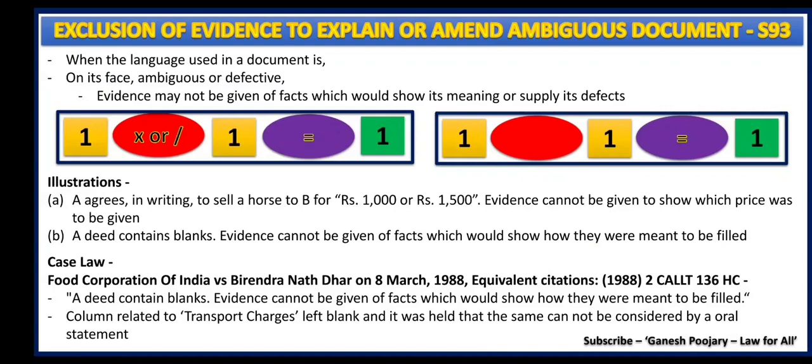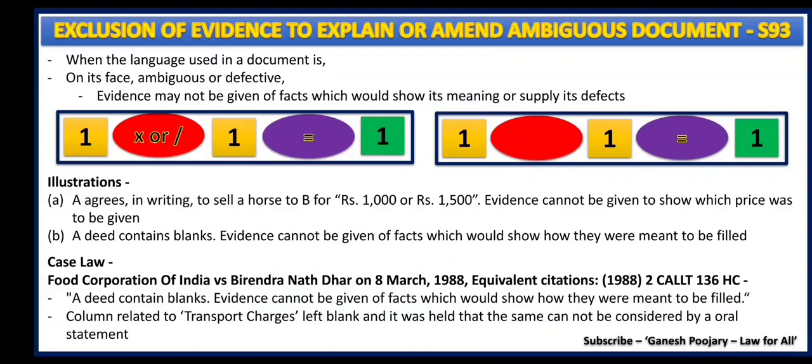And that is exactly what is discussed in the case law Food Corporation of India versus Birendra Nath Dhar. What happened in this case law? There was a column related to transport charges which was left blank. It was supposed to be filled, but it was left blank, and the court held that where a deed contained blanks, evidence cannot be given of facts which would show how they were meant to be filled.